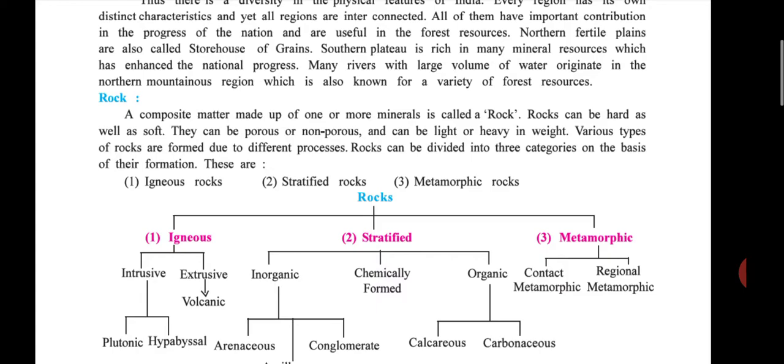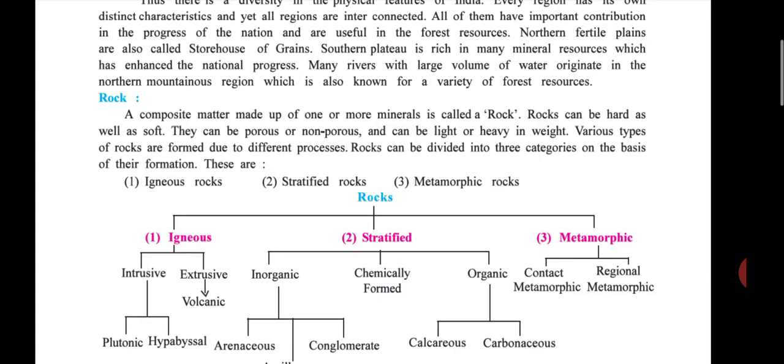Rock is not only hard, but it can be hard as well as soft. They can be porous or non-porous and can be light or heavy in weight, depending on the rock. If rock is hard, then it is heavy, but when it is soft, then it is light in weight. So various types of rocks are formed due to different processes.